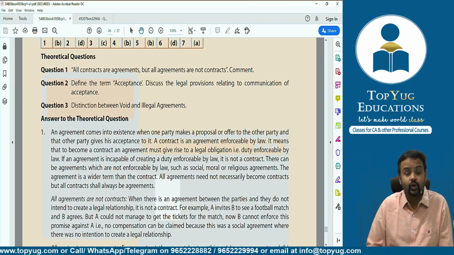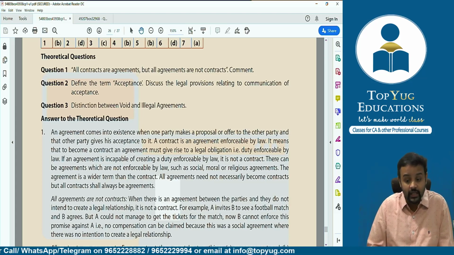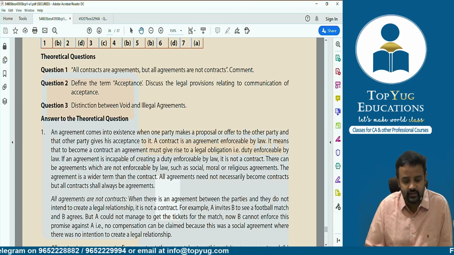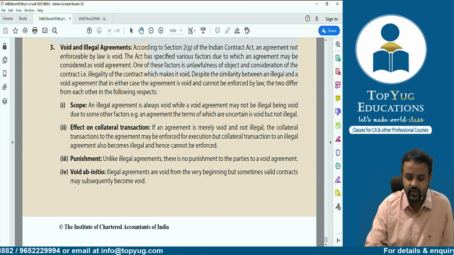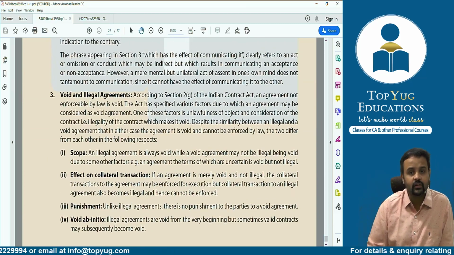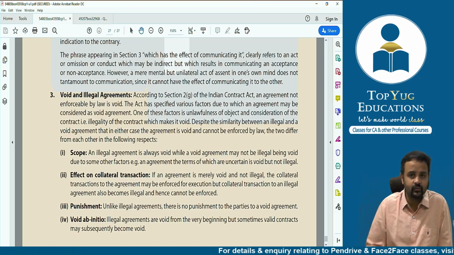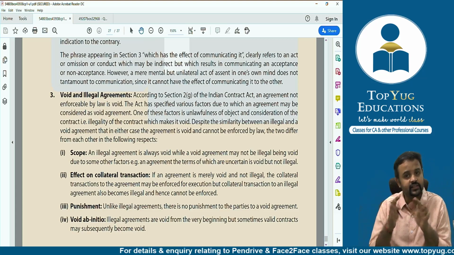When we say void contract, it may be void from the beginning, it may not be. Void agreement means void from the very beginning, and illegal agreement for sure will be what? Always void from the very beginning. So like that, we have discussed few differences between them. So that is also given here. Instead of giving in a tabular form, they have given in paragraph or point-wise. Achha, one more thing, collateral transaction. In illegal, we said collateral transactions are all void. But when it comes to void agreement, if we are talking about some collateral, that need not necessarily be void. But in illegal, all collateral transactions, all connected transactions are void.